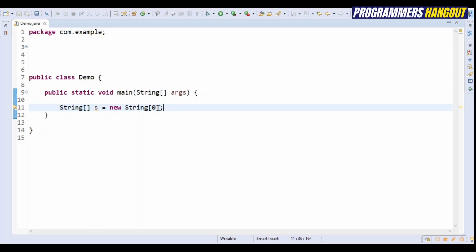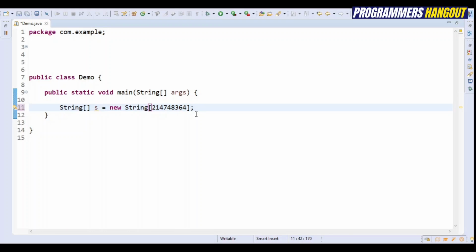Remember, the compiler converts the size of an array to int. So anything specified over here should be in the valid range of int, and it should be non-negative. The maximum range of int is, let me paste this number. So this is the maximum number of elements an array can store in Java.